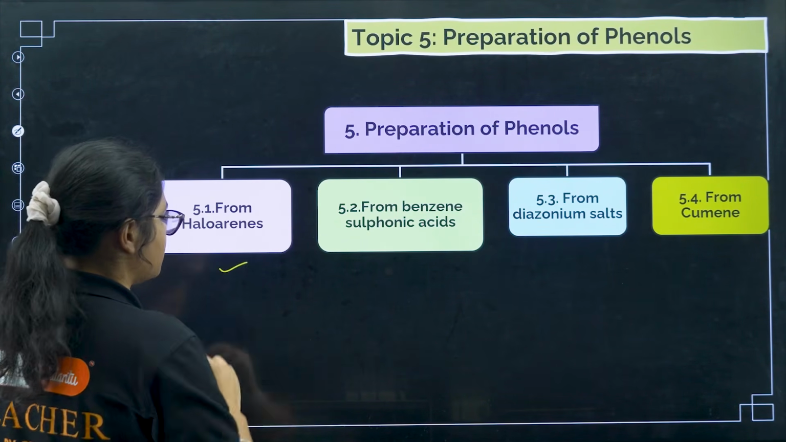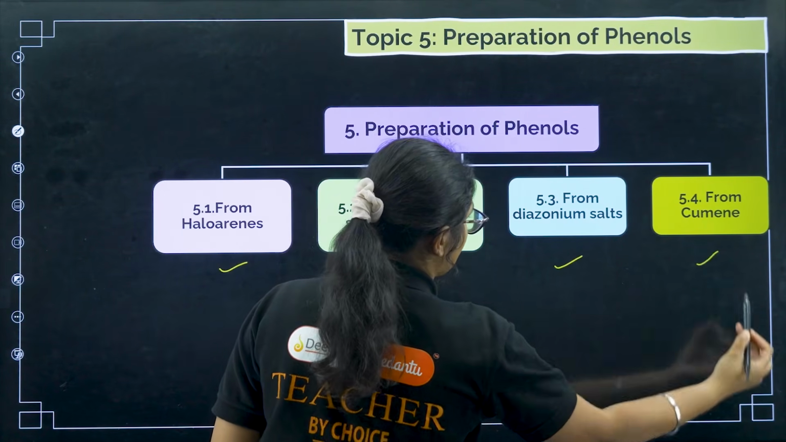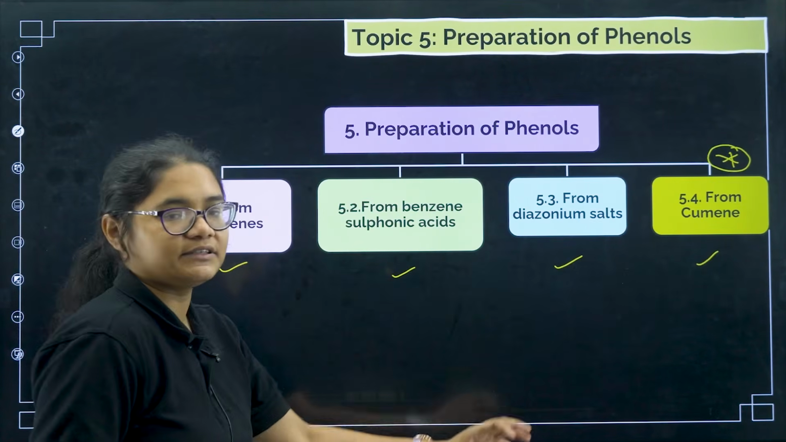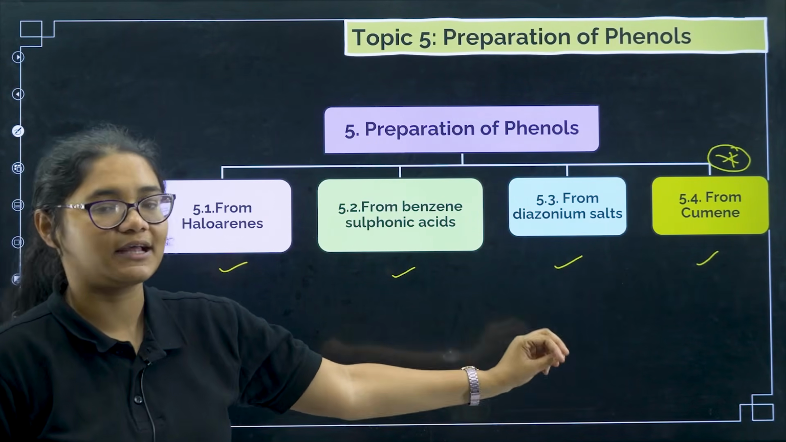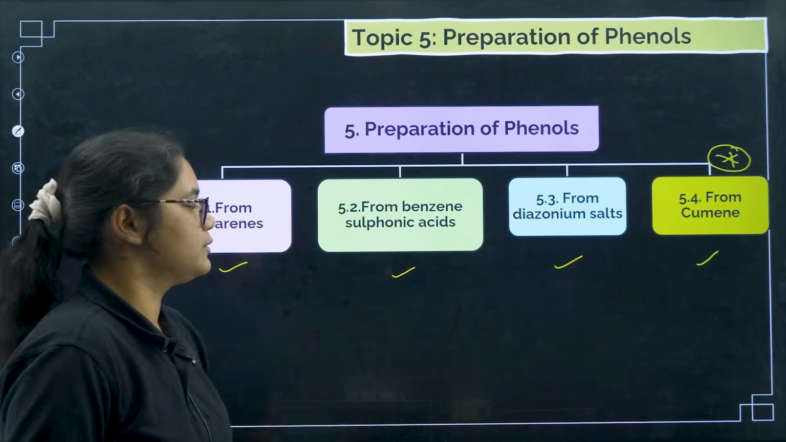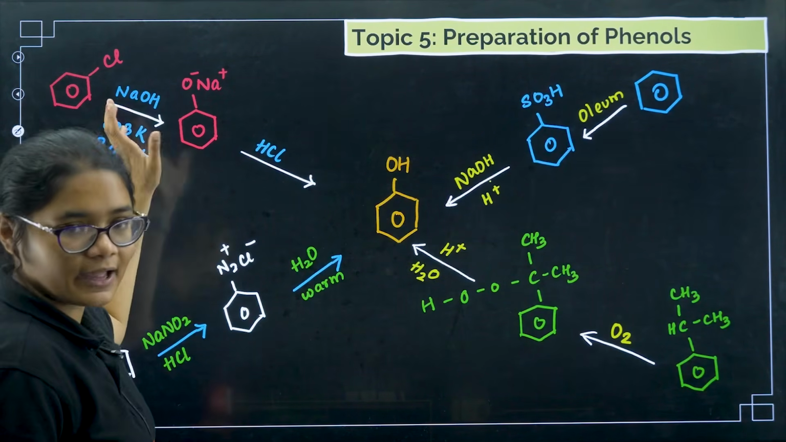The first one is from haloarenes, then you have from benzene sulfonic acid, from diazonium salt, and from cumene. This from cumene is very important. Many a times it is asked in your PU board exam as well as in your KCET exam. This particular mechanism is very important.